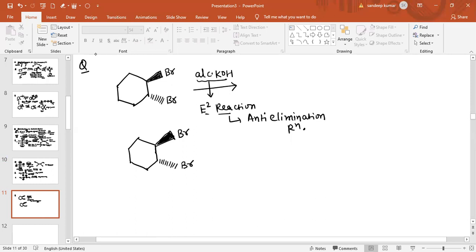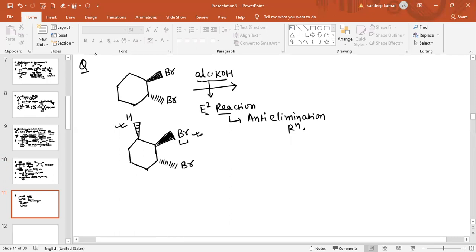So with respect to this bromine, anti-elimination means if the bromine is out of the plane, then the hydrogen must be into the plane. So it will remove the hydrogen which is into the plane. So the hydrogen will be removed and the bromine will be removed because these two are at anti position.